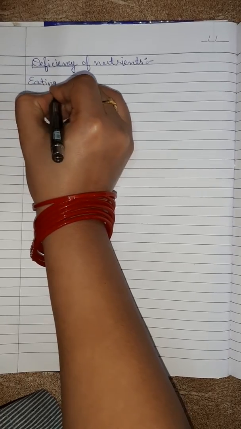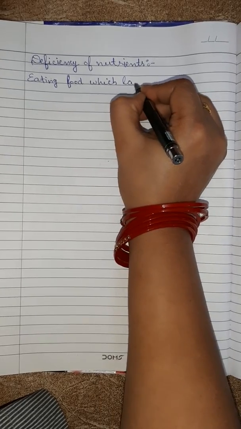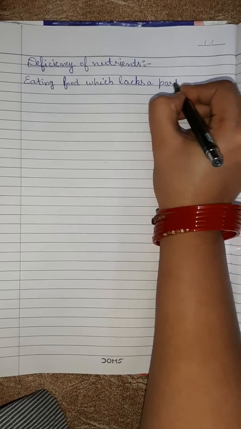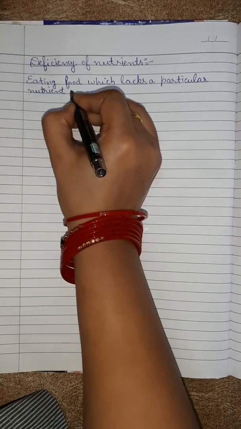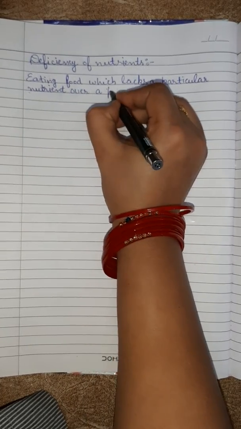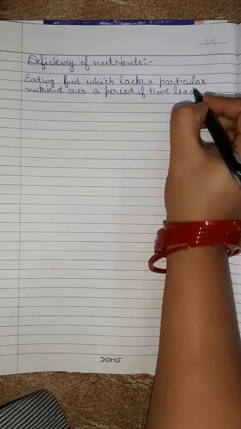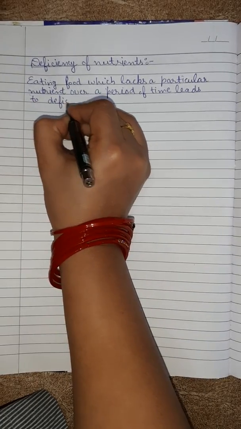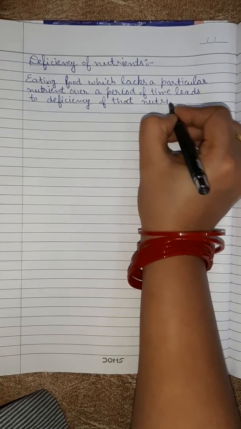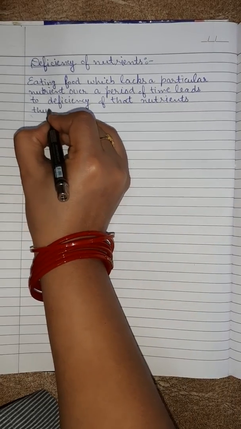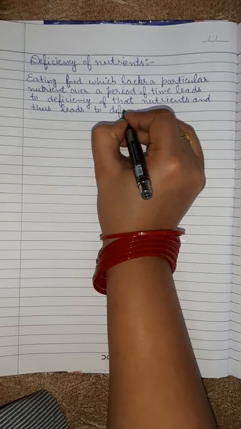Eating food which lacks a particular nutrient over a period of time leads to deficiency of that nutrient, and thus leads to deficiency diseases.